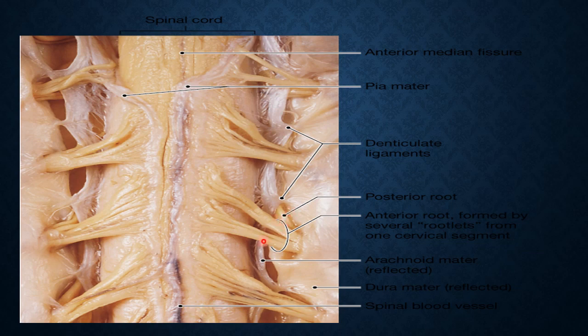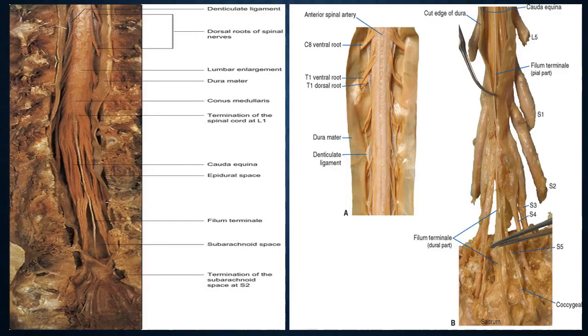Between them is a projection of the pia mater, that is the ligamentum denticulatum.